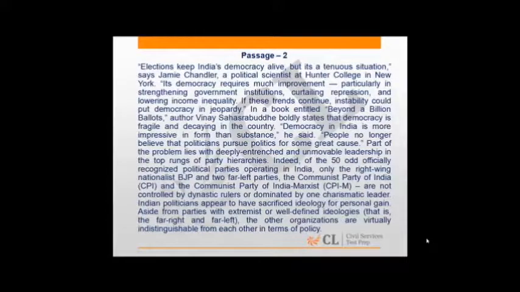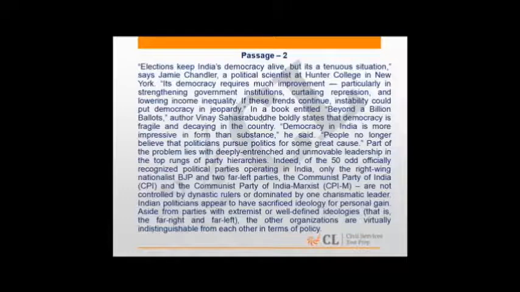This passage is a commentary on Indian democracy. It talks about what exactly Indian democracy is going through, what are the possible reasons why it is not doing too well in substance, and what could be the reasons why the entire system of democracy in India could fail.